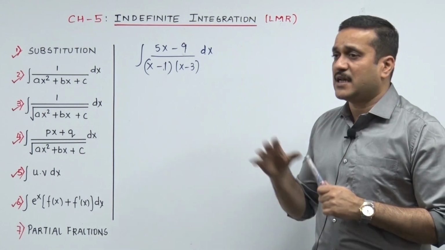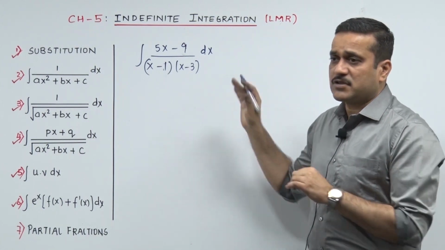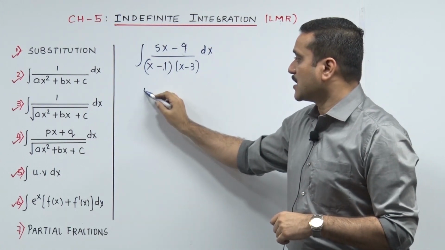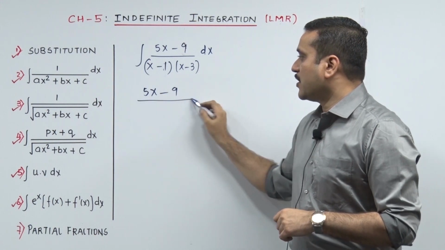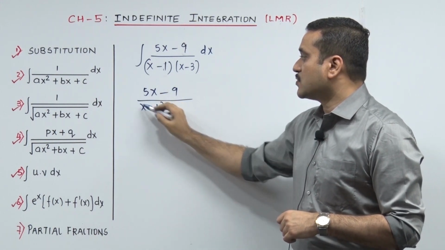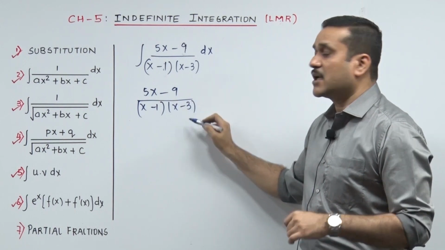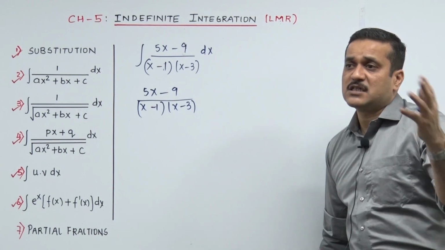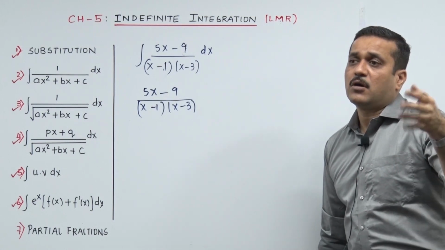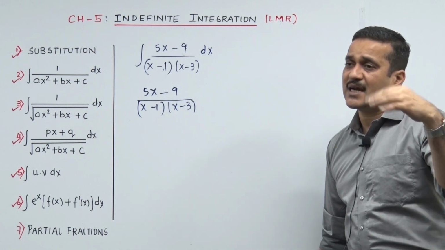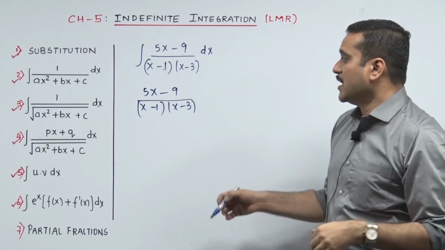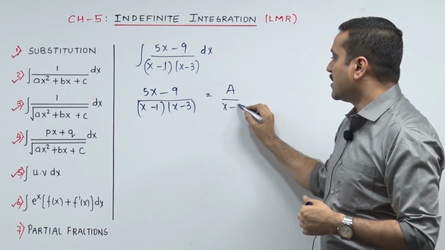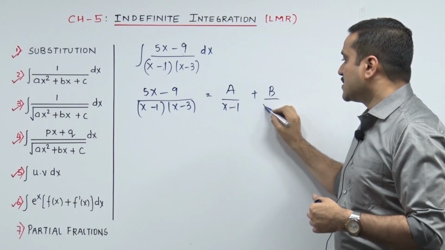Now what's partial fraction? Let's look into that. First of all, it was decided it's partial fraction. So we leave the integration ka sum, we come out with the function 5x minus 9 upon x minus 1 into x minus 3. This is simple algebra which a school student also could have managed अगर ये उनके curriculum में होता. Unfortunately till date none of the streams have put partial fraction, which they should have incorporated in the curriculum at the school level. It's such a wonderful tool. Now this fraction can be broken as a upon x minus 1 plus b upon x minus 3.